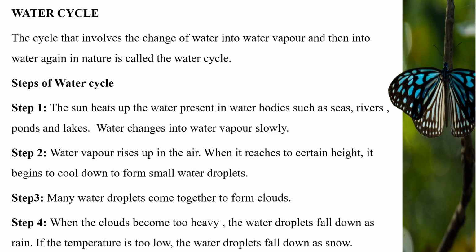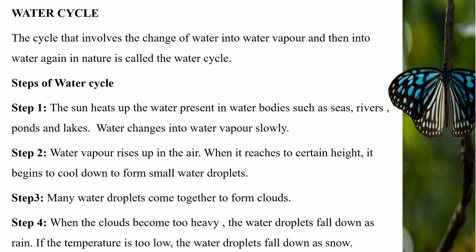What is water cycle? The cycle that involves the change of water into water vapor and then into water again in nature is called a water cycle. Steps of water cycle. First step, the sun heats up the water present in water bodies such as seas, rivers, ponds and lakes. Water changes into water vapor slowly.